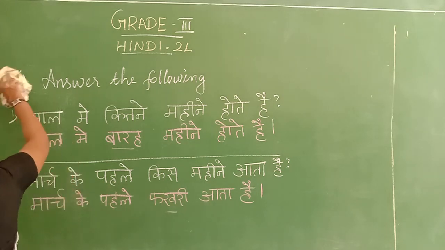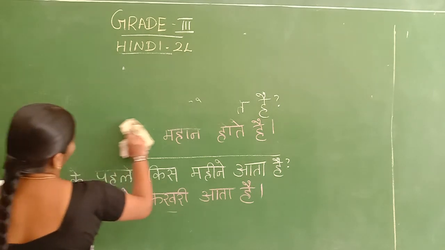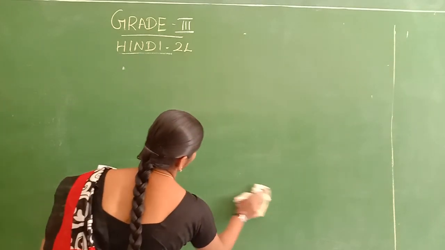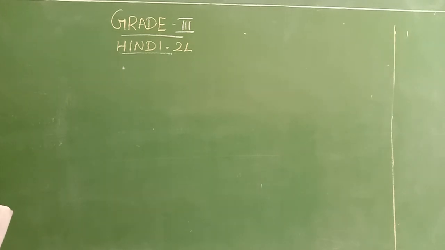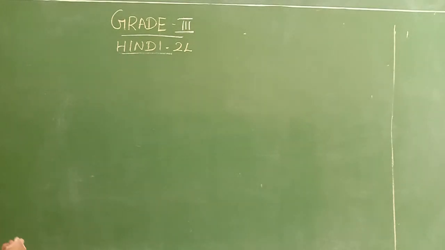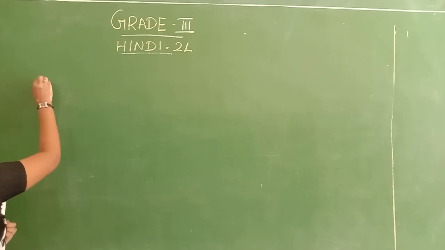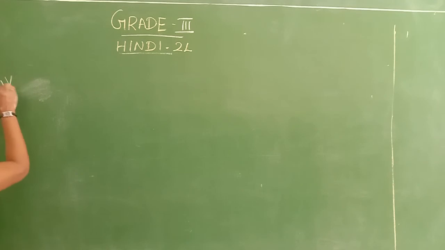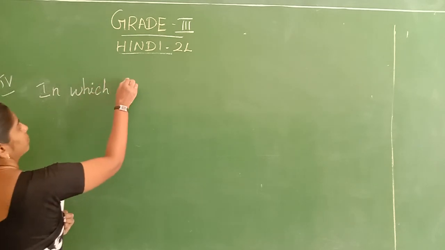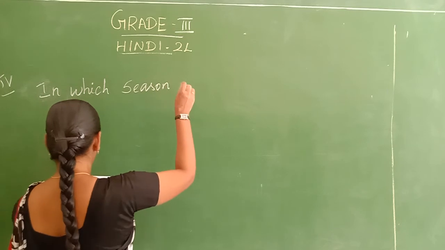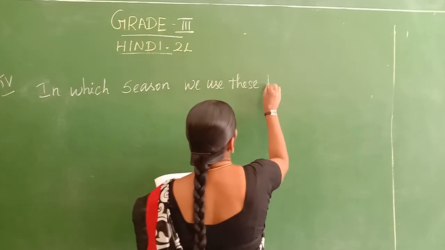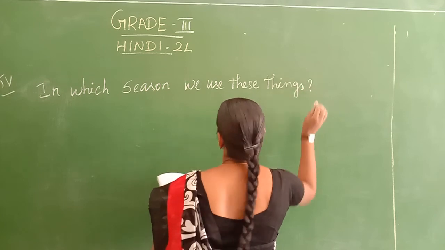Okay, the last Roman letter, the 4th Roman letter, is very simple and very interesting because of the picture, right? In which season do we use these things?